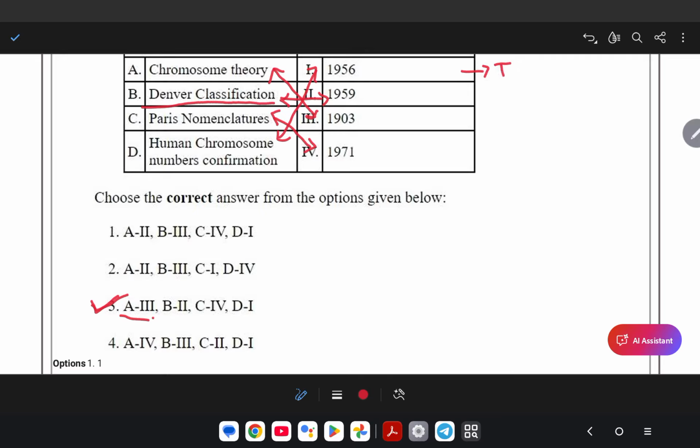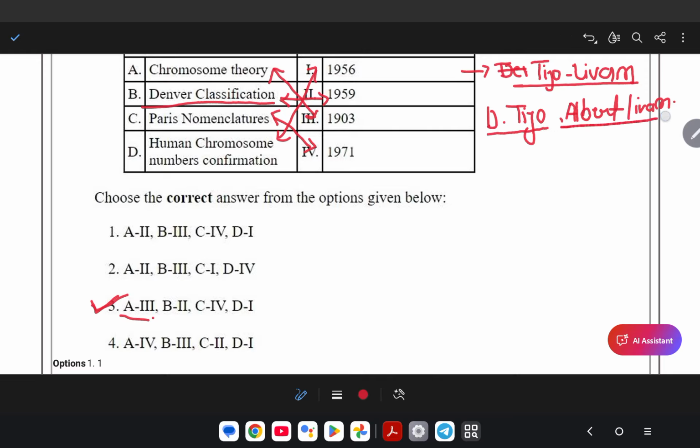In examinations they mention Denver. In examinations they mention Tjio and Levan. Who were the two people? Joe Hin Tjio and the other one is Albert Levan. These two people first identified the number of human chromosomes: 46, that is 23 pairs. They were the first people who identified these numbers.